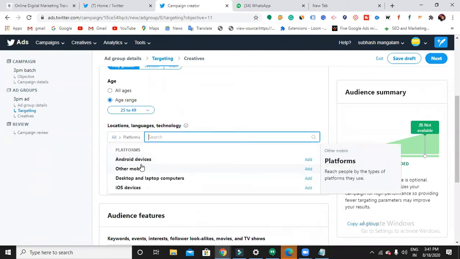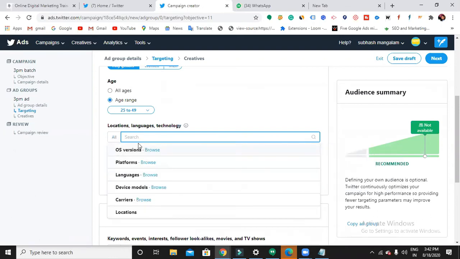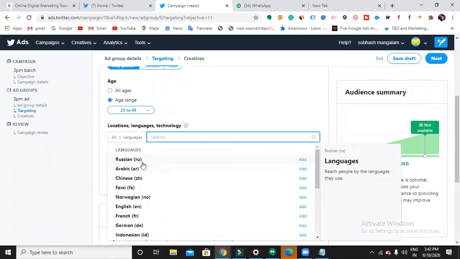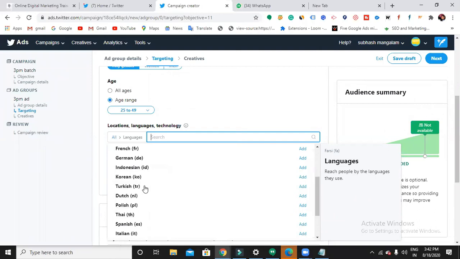And we select all devices. You don't have an option for selecting all. You have to click on add. Okay, we can add all. It's up to you. Languages: you can also add languages, like Russian, Arabic, Chinese, Farsi, English, Dutch, Spanish.